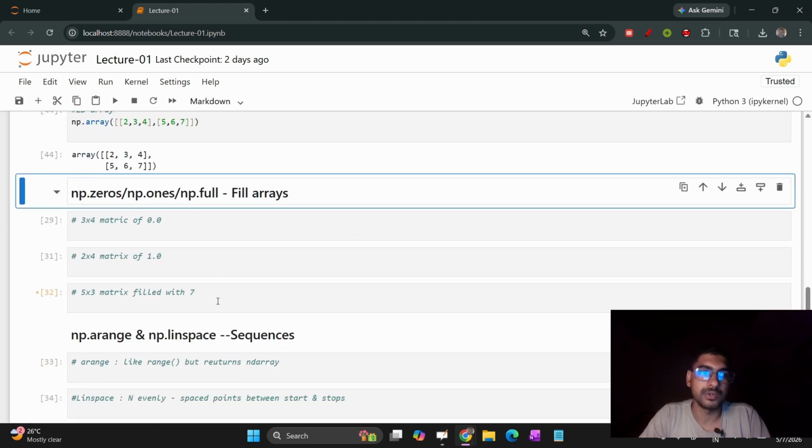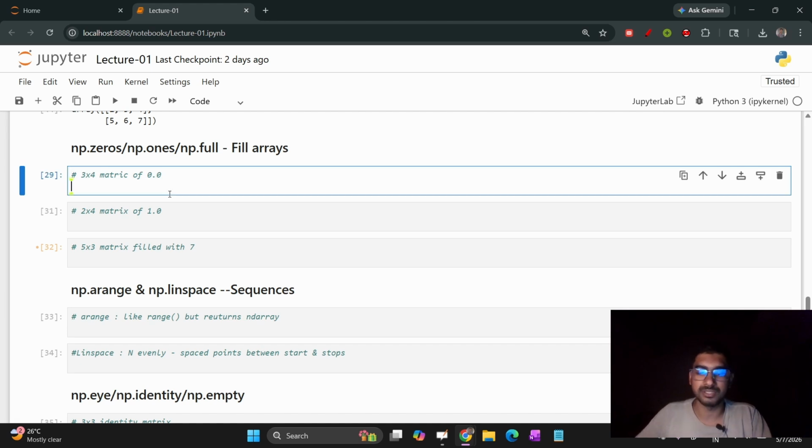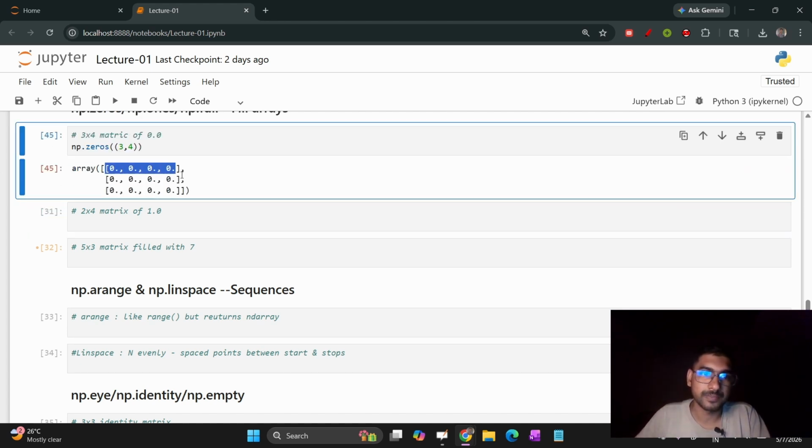Now we have other options to create an array. If you want to create an array, a matrix, that contains only zeros, you can use np.zeros. Let's say np.zeros, and I want to create a matrix of 3 cross 4, so I can write 3 rows and 4 columns. Now we have a matrix array of 3 rows, row 1, row 2, row 3, and 4 columns, all having a 0.